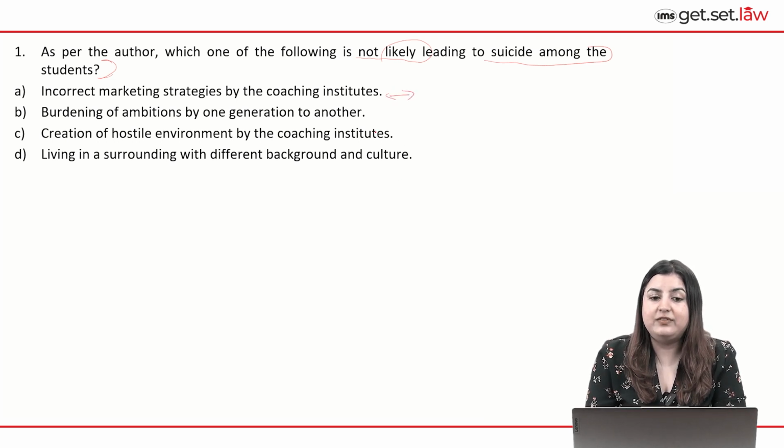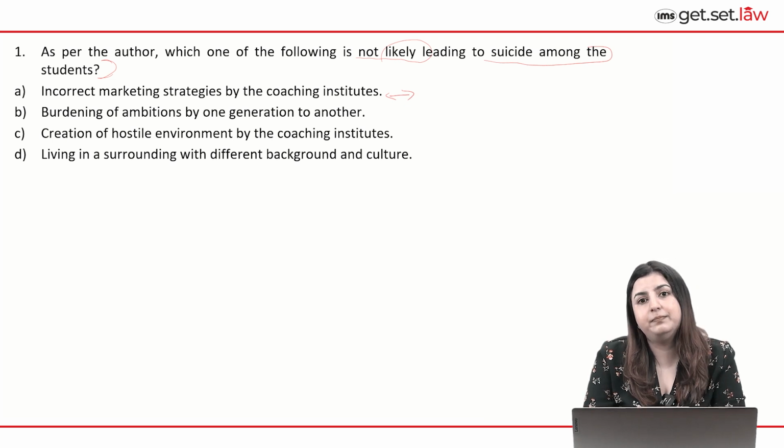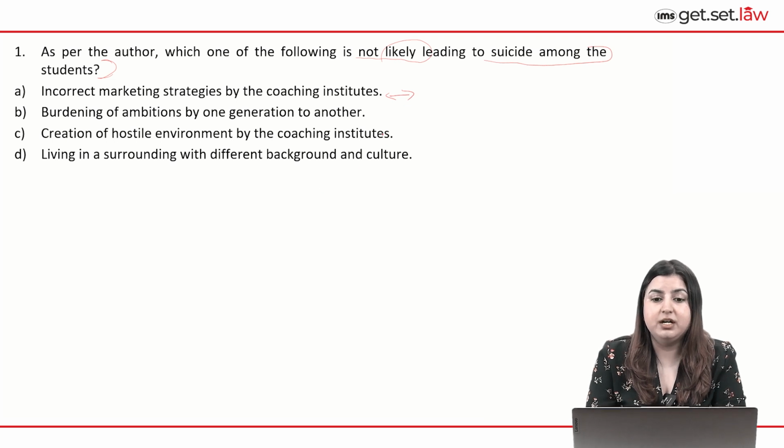B says burdening of ambitions by one generation to another. This, in a very clear-cut language, is mentioned in the first part of the passage, and it says, as is in the passage, it can eventually have students commit suicide. So this is something we can eliminate because it is likely to lead to suicide amongst the students.